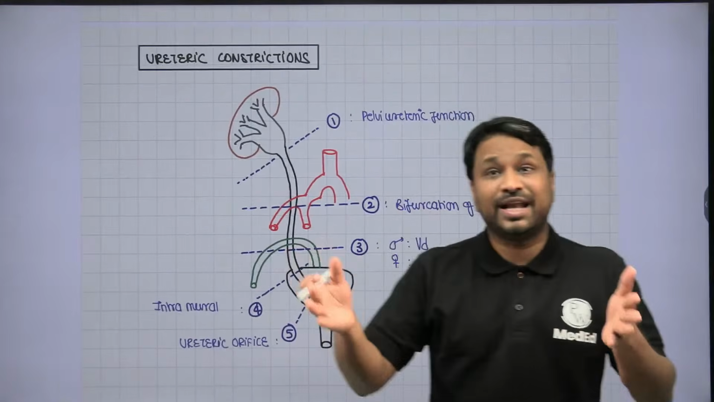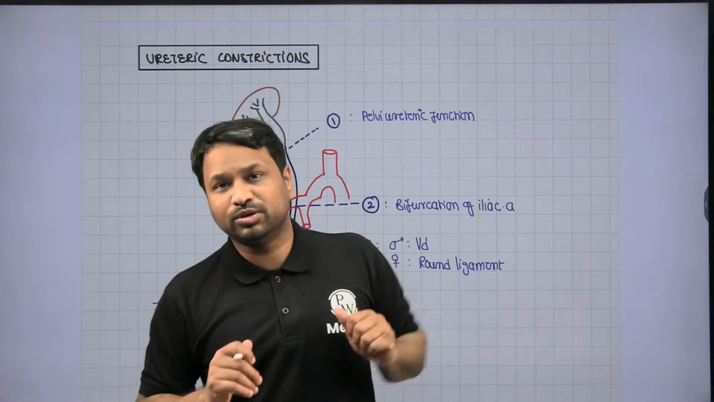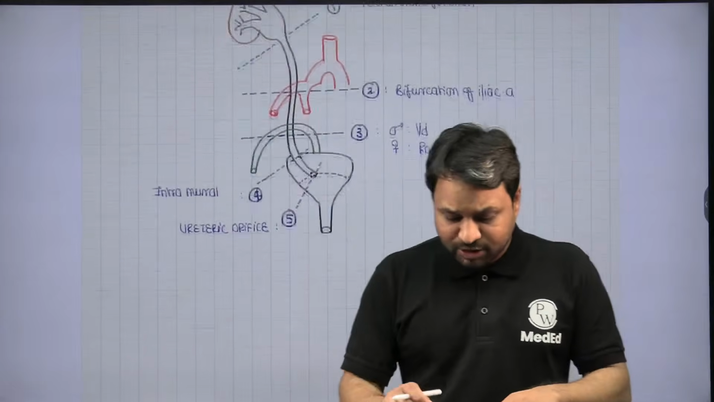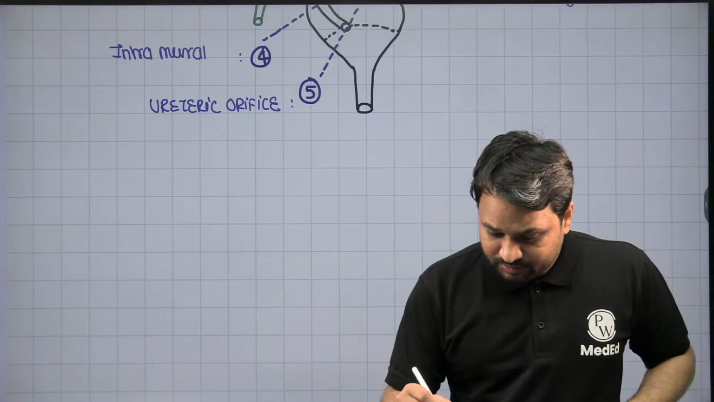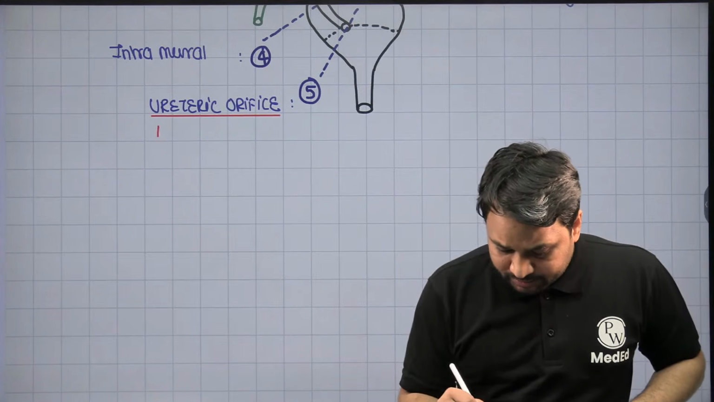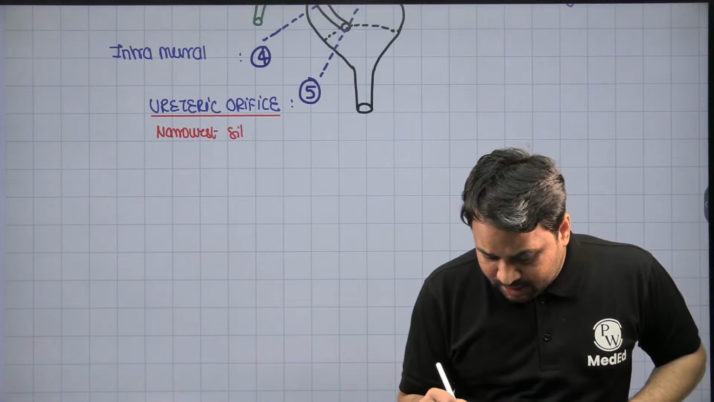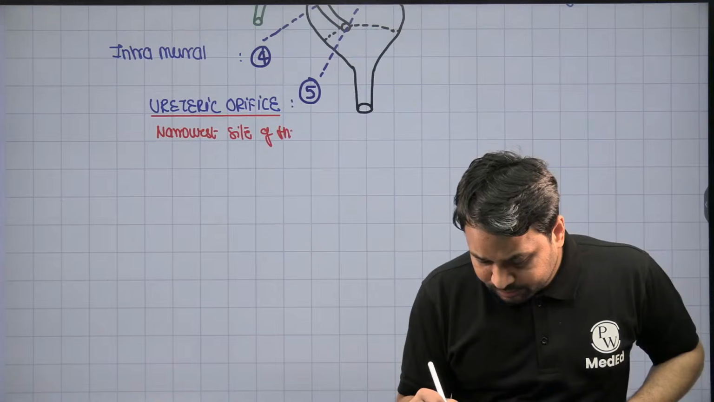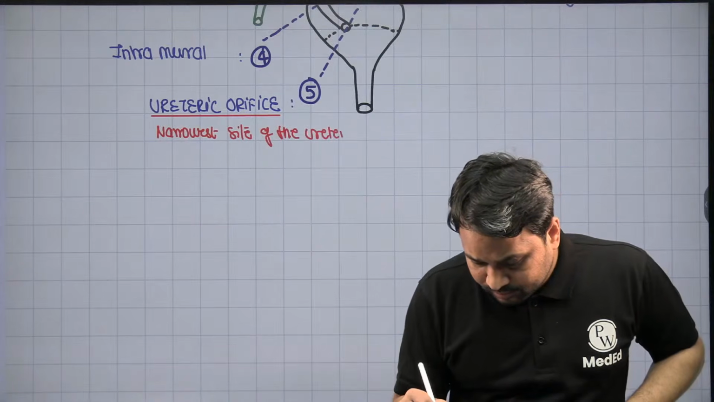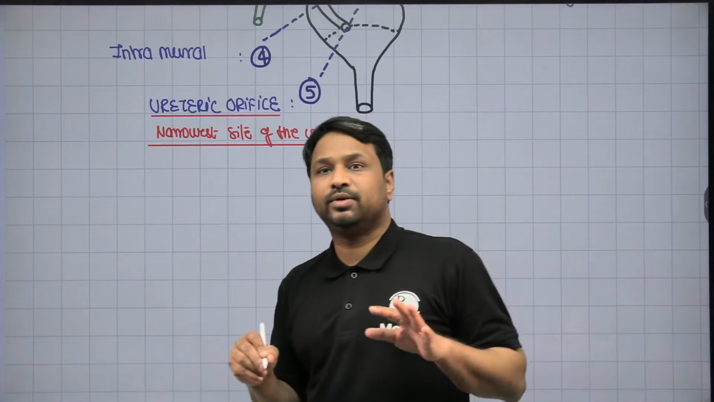Ureteric constrictions, which are narrowings within the ureter, are seen with respect to these particular sites. 5 sites hai. If they ask you which is the narrowest site, ureteric orifice is considered to be the narrowest site. It is the narrowest site of the ureter.